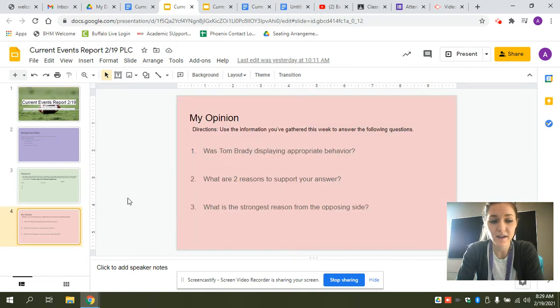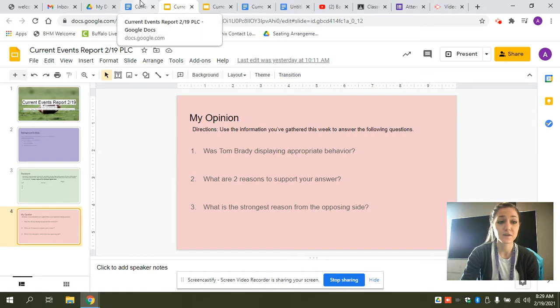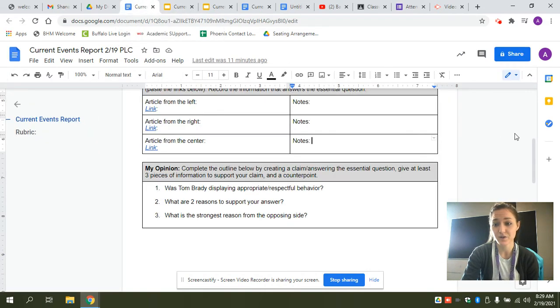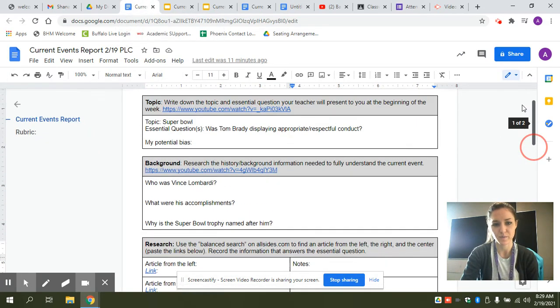All right, then the last slide, after you've done your background research and your research on the multiple perspectives, you went ahead and you thought about your own opinion about the current event and you answered these 3 questions, which would just show me what your opinion is. So that's the Google Slides version. The Google Docs version is the same thing, just different format.